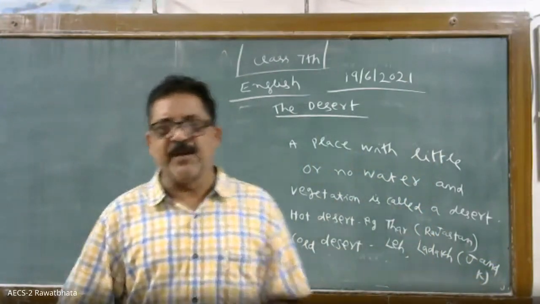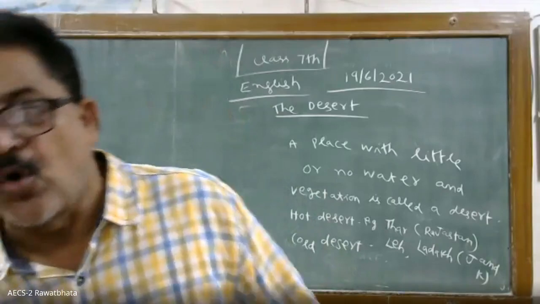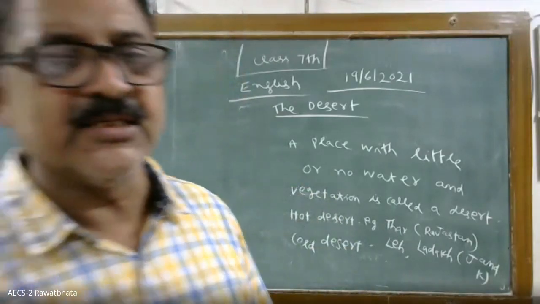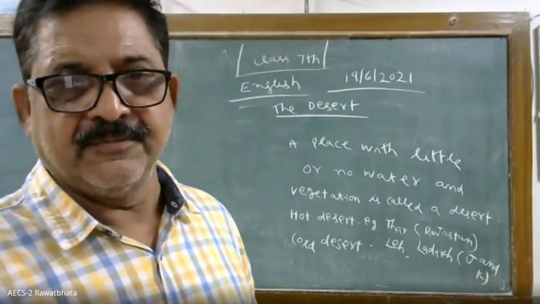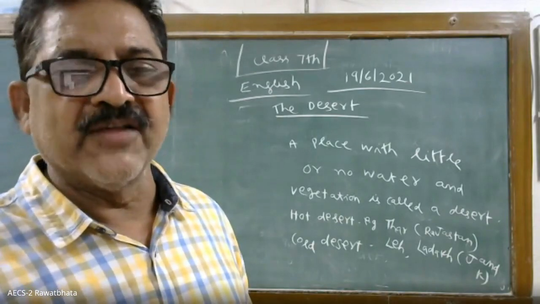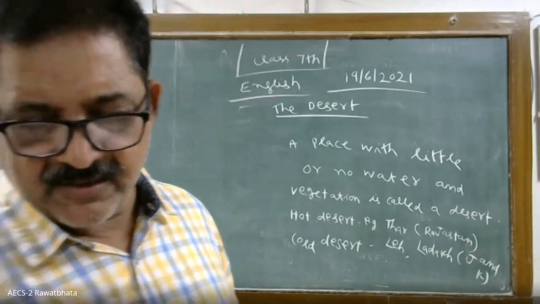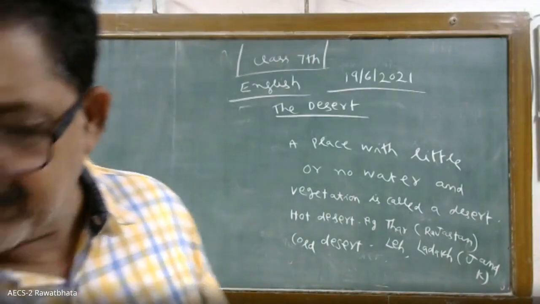Okay, there may be a hot desert or a cold desert. So the hot desert is found in Rajasthan. Cold desert is found in Leh Ladakh, in Jammu and Kashmir. Okay.